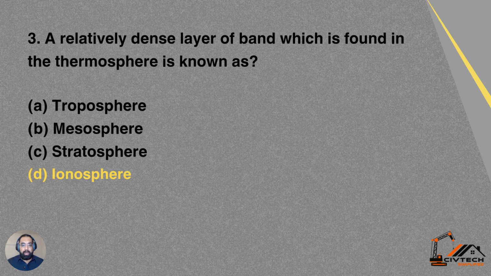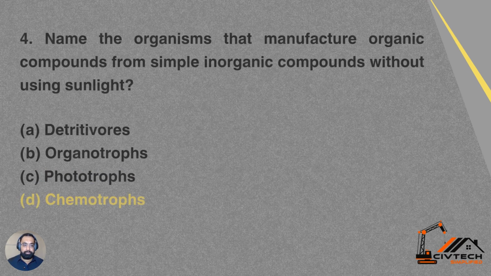Question number 3. A relatively dense layer of ions which is found in the thermosphere is known as option A troposphere, option B mesosphere, option C stratosphere, option D ionosphere. A relatively dense layer of ions which is found in the thermosphere is known as ionosphere. D is the correct answer.